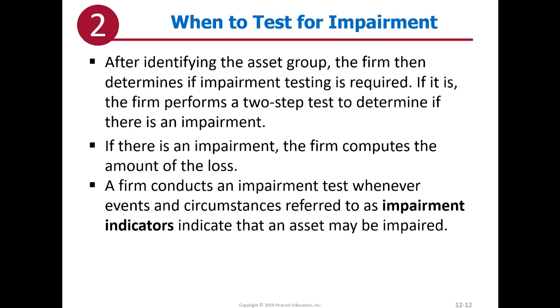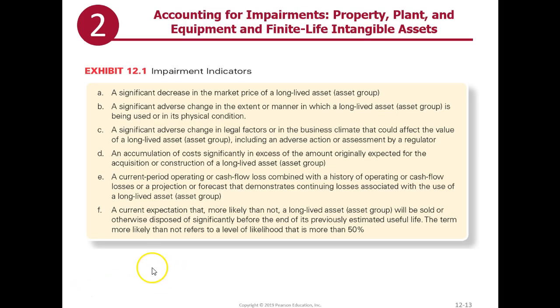Firms conduct an impairment test for this category whenever events and circumstances, referred to as impairment indicators, indicate that an asset may be impaired. Let's look at some of those recommended impairment indicators from FASB. So we will test this category whenever one or more of these is present.